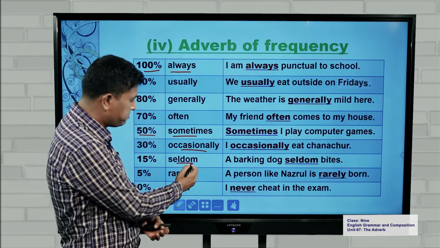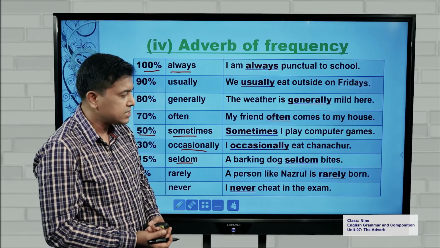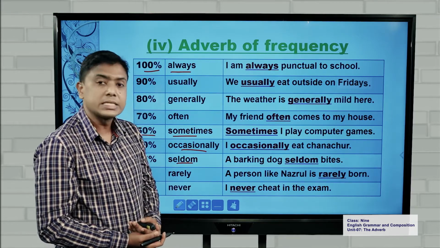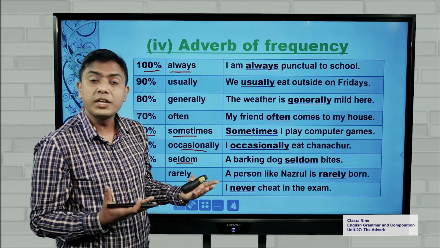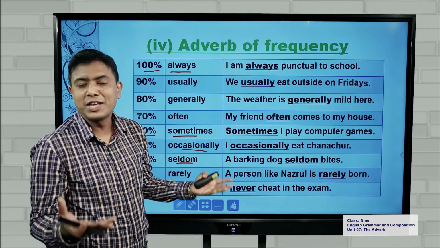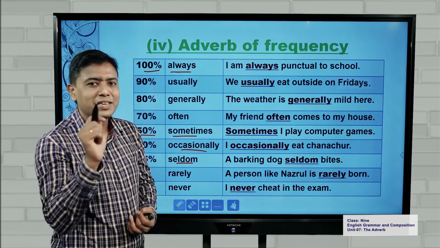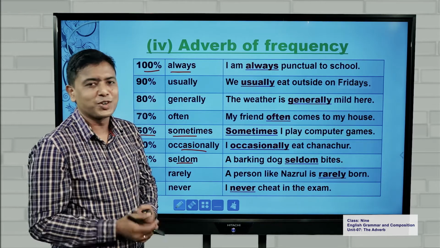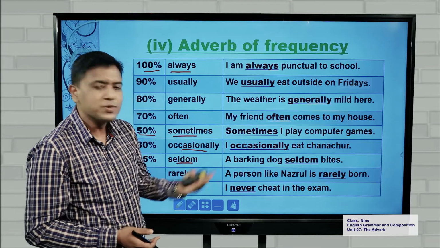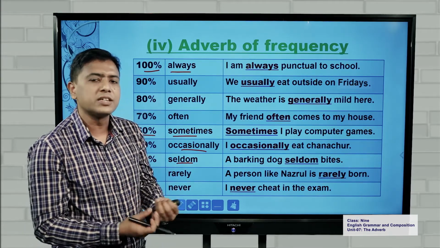Now, seldom, maybe 15%. So if you look at this sentence, you can understand this is in fact a proverb. A barking dog seldom bites. It means when a dog barks, it doesn't mean that it will bite. Maybe out of 10 dogs, maybe 1 or 2 dogs can bite you. But be careful of dogs, because sometimes they can be really crazy. So by using seldom, you talk about a lesser possibility of an action.